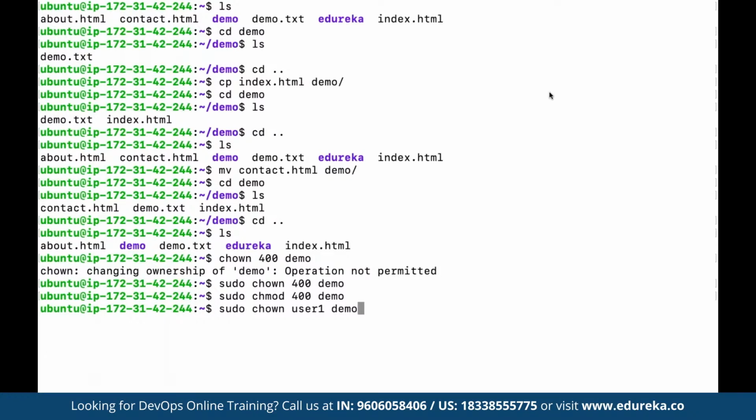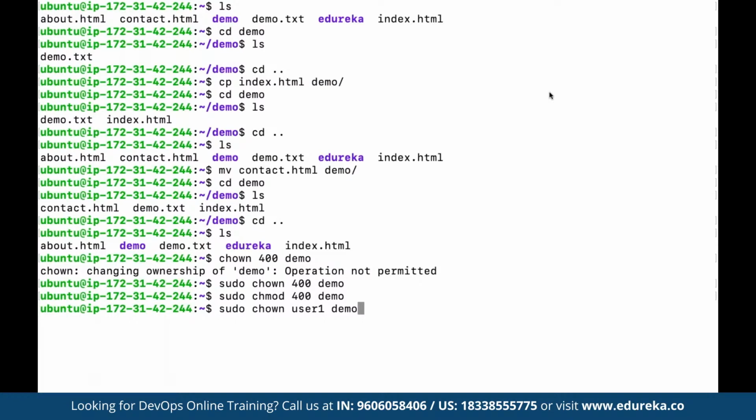For example, user one may have created this directory, but even then we may want to change its ownership to another user, suppose user two. Then we can make use of chown, as in change ownership. So using change ownership, we can change the owner of that particular file or directory, and by using chmod, we can change the access permissions.